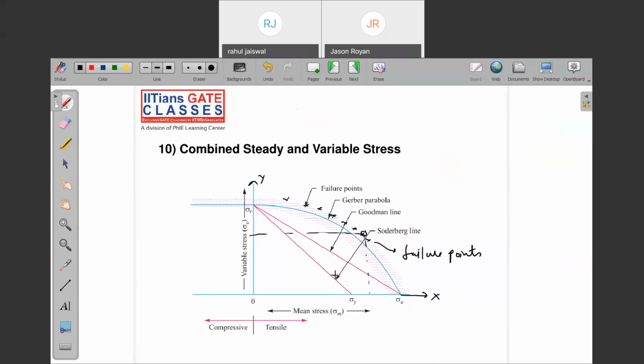Now this is the Soderberg line and this is the Goodman line. Among all, just tell me which line is the farthest, has the largest gap between the line and the failure point? Soderberg. So can I say it's the safest theory? And in English we call it the most conservative theory.